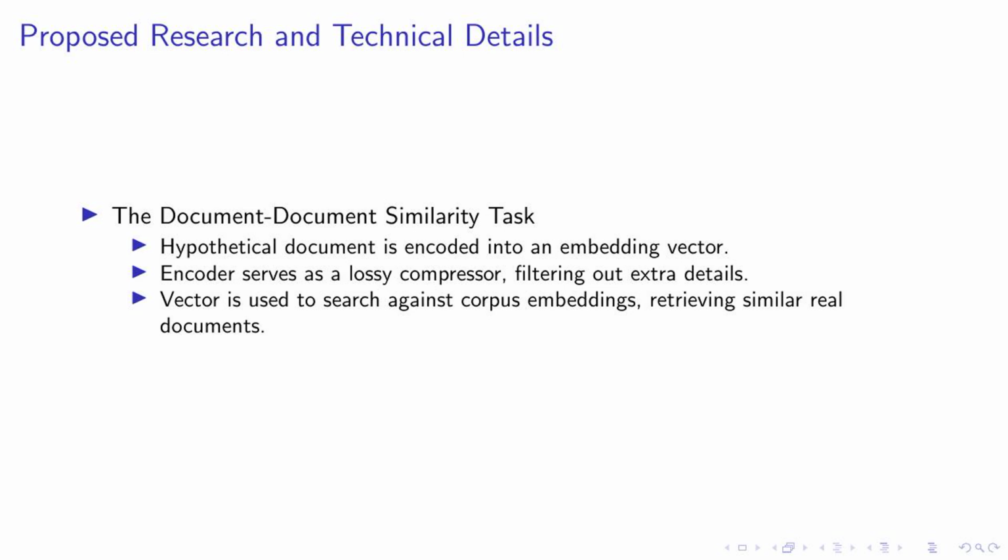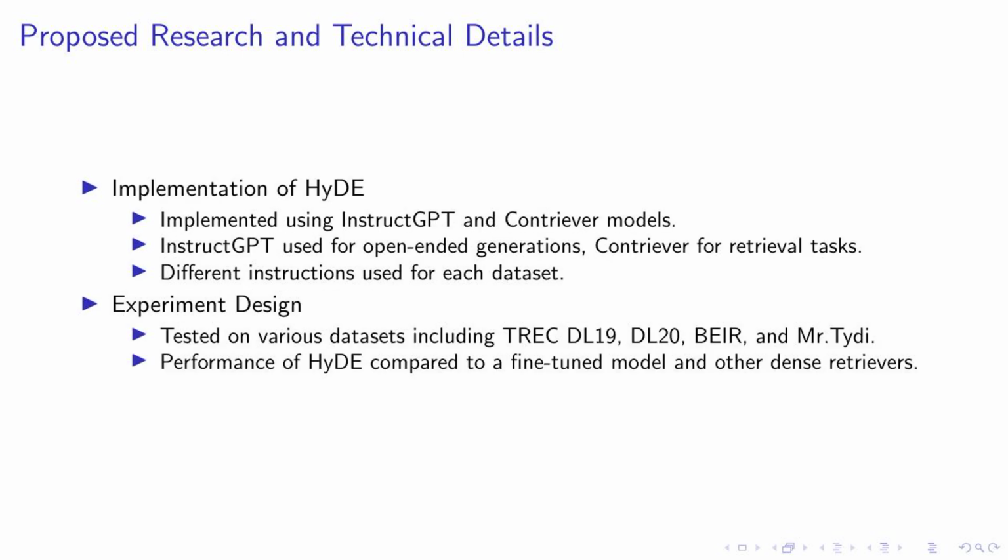This innovative approach allows us to bypass the need for explicit query document similarity scoring, instead focusing on natural language understanding and generation tasks. Our research introduces a novel approach, HyDE, which leverages the power of InstructGPT and Contriever models. InstructGPT is utilized for open-ended generations, while Contriever is employed for retrieval tasks. We've tailored different instructions for each dataset to ensure optimal performance.